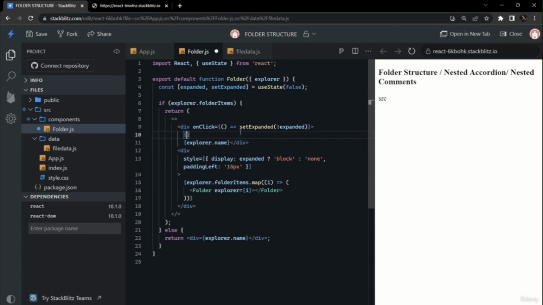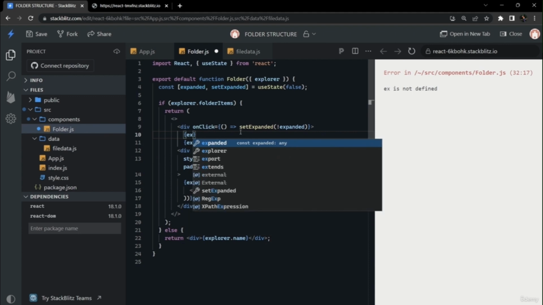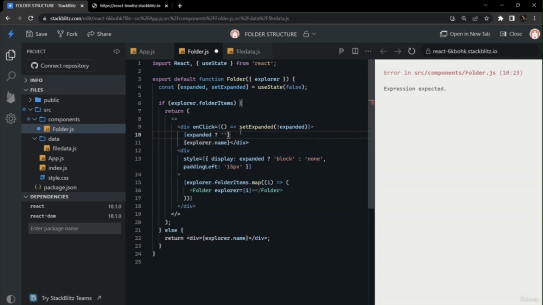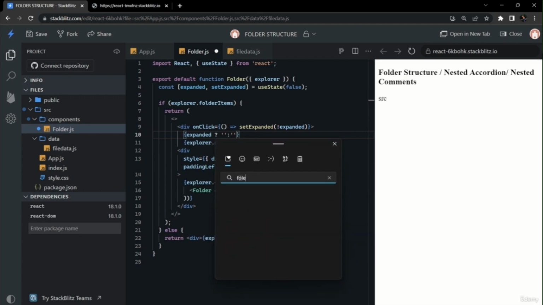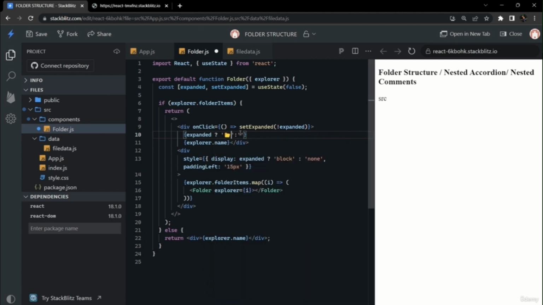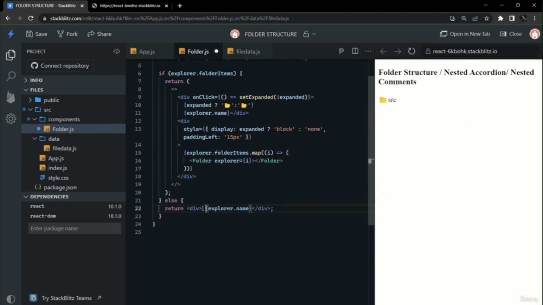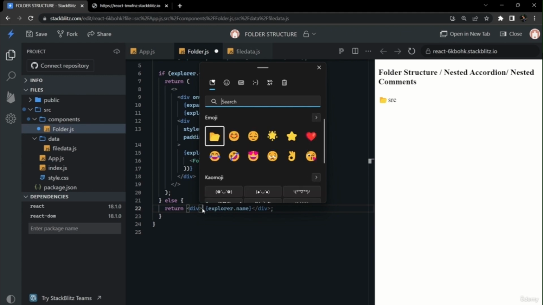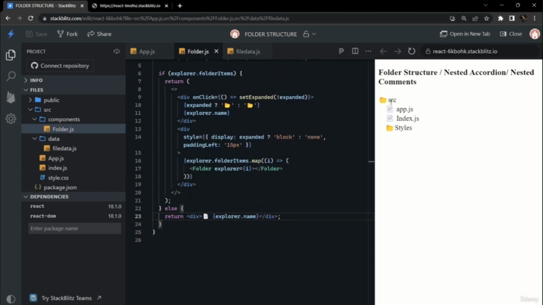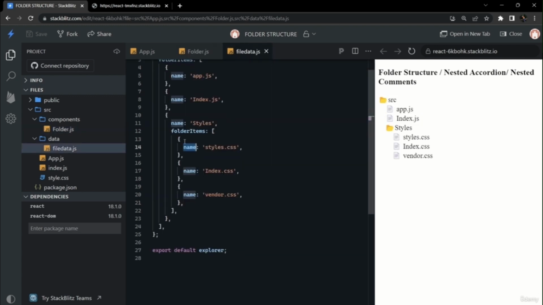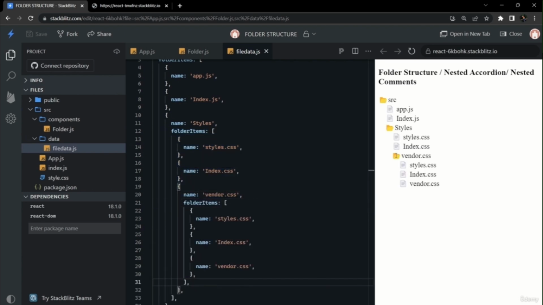Now we have to show folder icons and file icons in front of them. For that we can use this expanded state, and we can show an open folder and a closed folder accordingly in front of folder names. So the above render is for folders and the below render is for files. For the above render we have shown an open folder, and we can show a closed folder, and in the below case accordingly we can show a simple page here. So our app is working fine, and all the folder and page icons are also working fine. We can include more levels inside of the styles folder, and we can see it is also working fine. So our entire functionality is achieved.